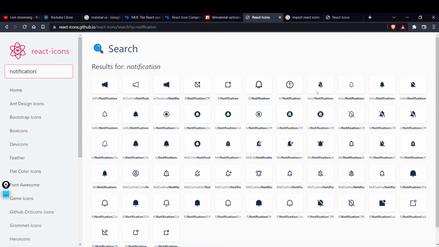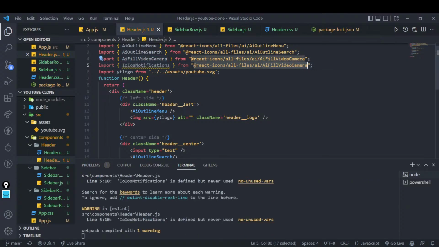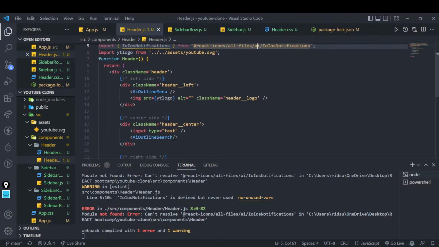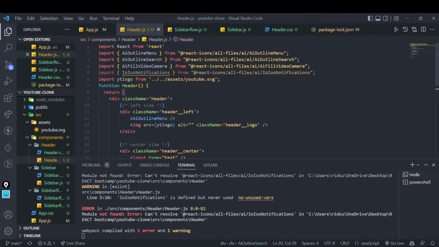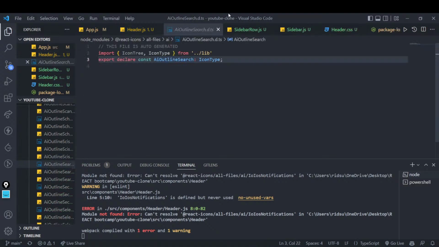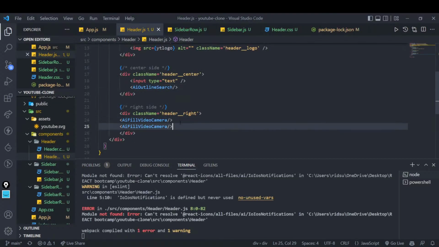Let's give this. We should get it. Let's get it. And instead of it, I will write this. Again, I will write this. AI fill camera is there already, right? I think after IO I have to write it, but we will check in between. I will copy this again over here, and I will add AI fill camera mode. Okay, I did this. Oops. I went into the documentation, don't worry. I will copy it downwards.